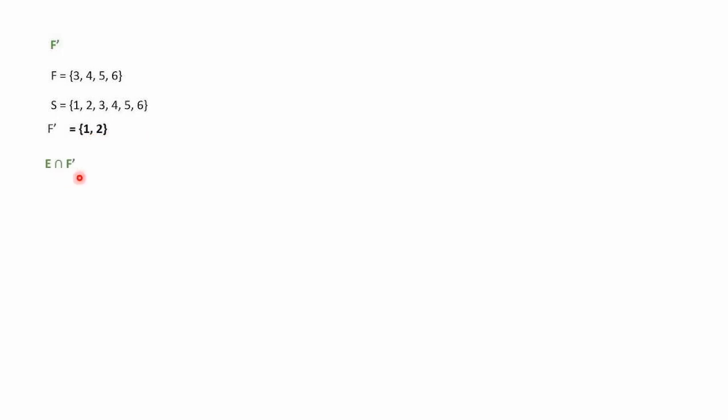Next is E intersection F naught. E we know that it is 6. We have discussed in the previous slide. And F naught we have got here, 1, 2. So intersection means common elements, which are common between E and F naught. So E is having 6, F naught is having 1 and 2. So there is nothing common. So E intersection F naught is a null set.